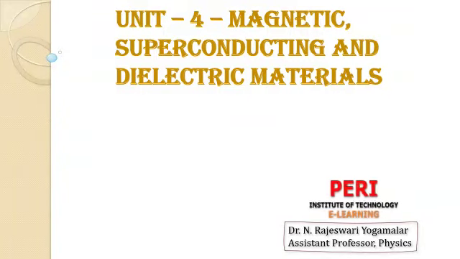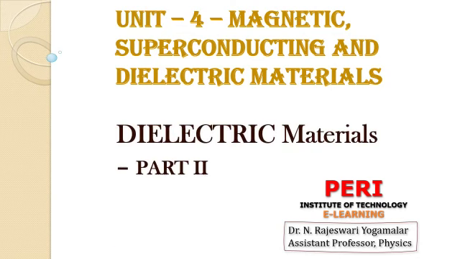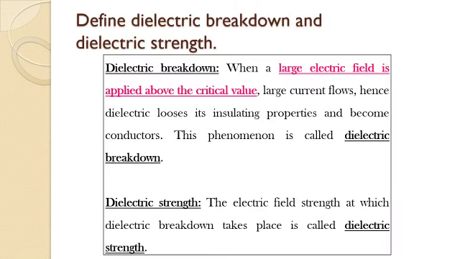Good morning, students. As a continuity, today we will see dielectric materials part 2. We know dielectrics are insulators, but it polarizes, or an induced dipole is produced, in the presence of an external electric field. As a result, charge displacement takes place and a very minute current flows.